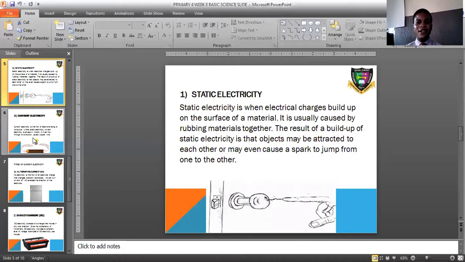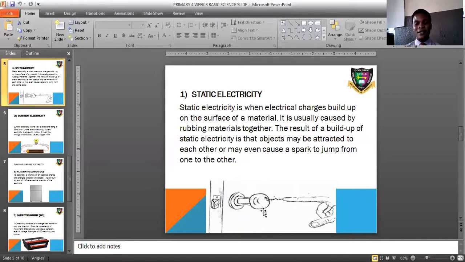It said static electricity is when electrical charges build up on the surface of a material. It is usually caused by rubbing materials together. The result of a build-up of static electricity is that objects may be attracted to each other, or may even cause a spark to jump from one to the other. What this implies is that there are some objects that when you rub them together, they charge up, and they might even spark. Is that taken out?